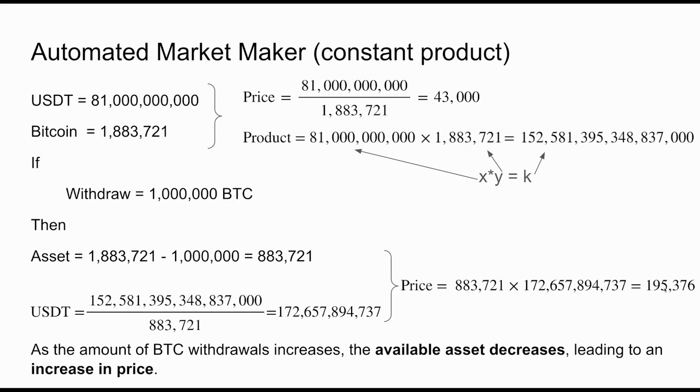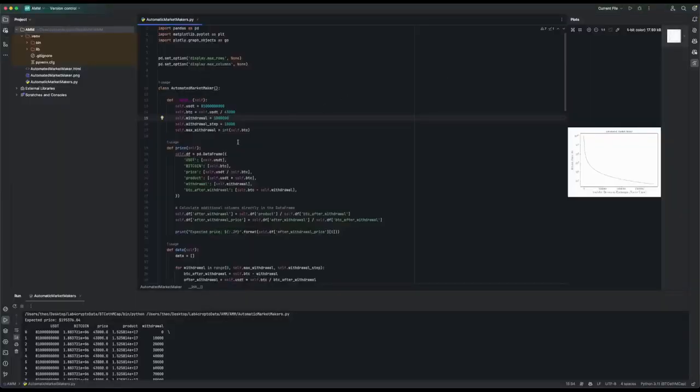Let's go to the Python script and see the graph better capturing the dynamics between the available Bitcoin on exchanges and the Bitcoin price, and you will be surprised how fragile this correlation, this connection, let's say better, between these two values is, and how it can dramatically change the price of Bitcoin. This is a Python script of an AMM which we can play around with and check the expected price of Bitcoin if we remove a certain amount of Bitcoin from the pool.